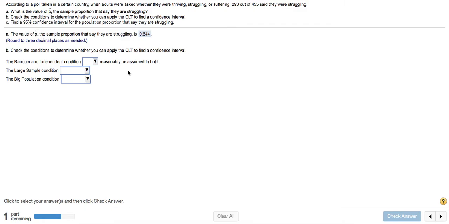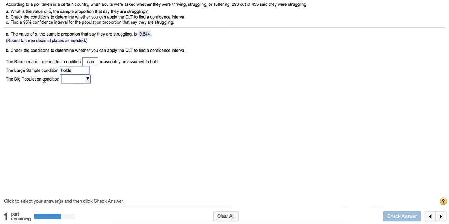Now part B says check the conditions to determine whether we can apply the central limit theorem to find the confidence interval. I'm going to assume that there is a random and independent condition, so I'll say this can reasonably be assumed to hold. The large sample condition, that n times p and n times 1 minus p are greater than or equal to 10, I think we can say that holds as well.